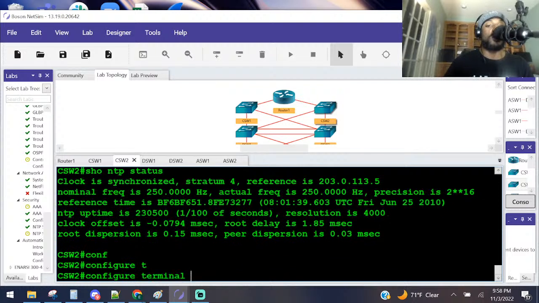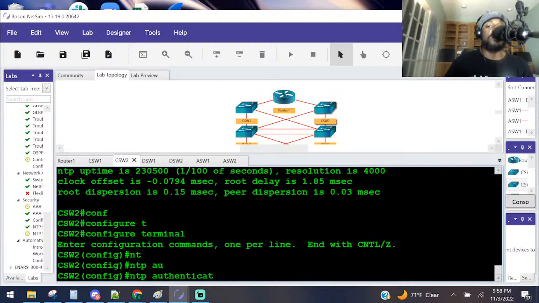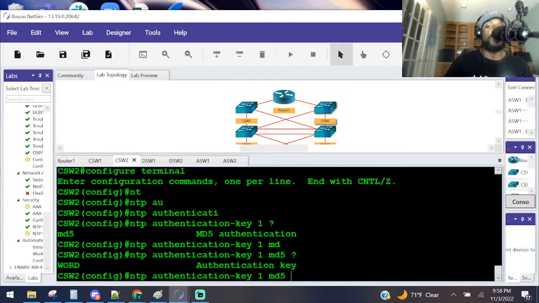Go to global config mode, and then they said on CSW2 configure an authentication key. So NTP authentication key of 1, MD5, password of B0$0N. Notice this is a different password. They said to ensure that it's the wrong password.